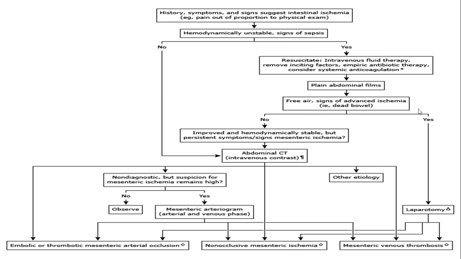This is just a flowchart of how we proceed, what we've just discussed, when we see a patient with history and symptoms which suggest intestinal ischemia. If the patient is hemodynamically unstable and there are signs of sepsis, we resuscitate and ensure good intravascular volume to prevent non-obstructive ischemia. If there are no features of sepsis and the patient has some abdominal complaint plus raised lactates, we should think of mesenteric ischemia due to some obstruction, some thromboembolic phenomena, and we get a CT angiogram and look for whether it is a mesenteric venous or an arterial thrombosis.